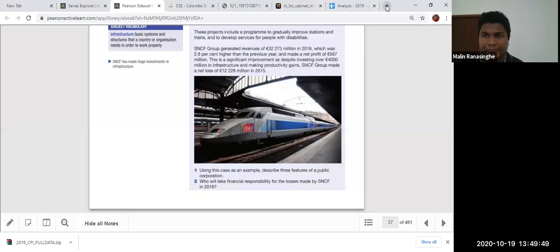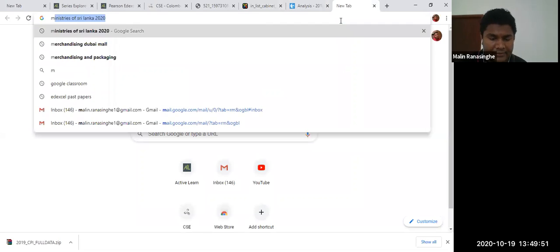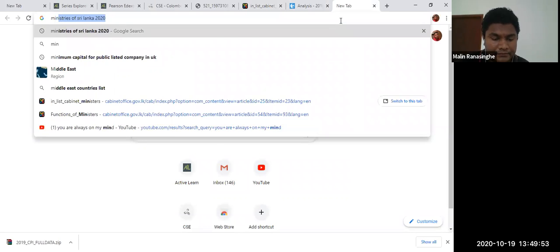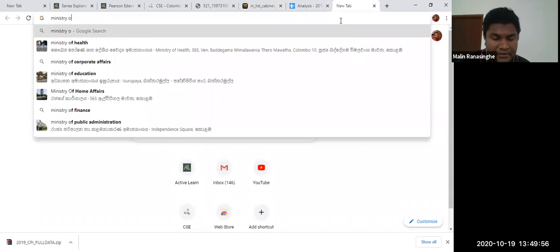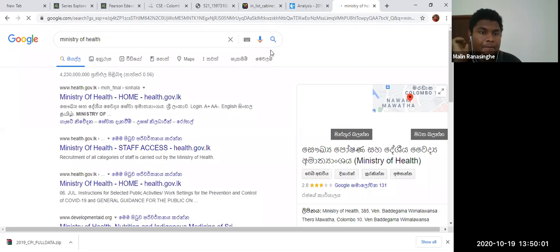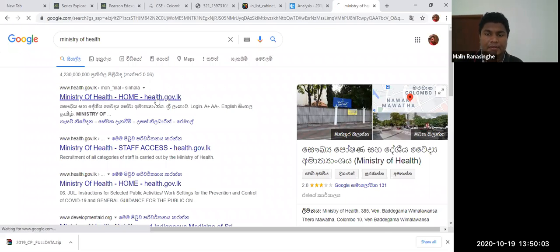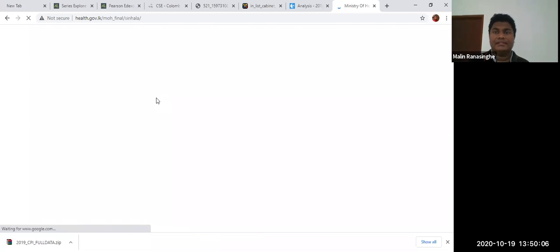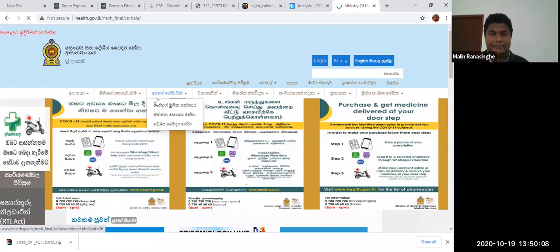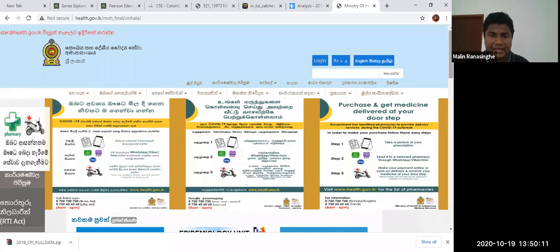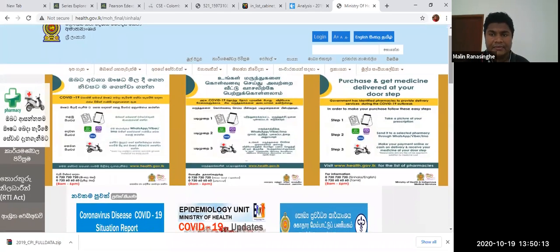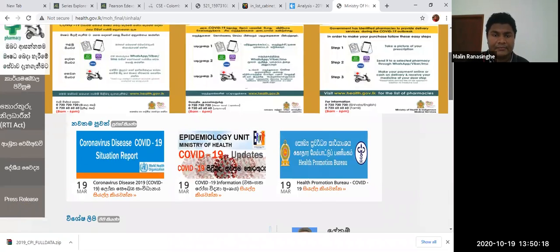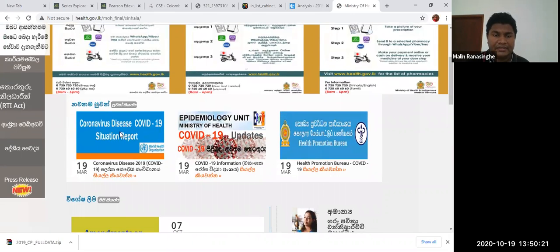For example, if you go to the Ministry of Health website, right now you can see what their services are and how much they are providing. There is so much information there. Purchase and get medicine delivered to your doorstep. Coronavirus disease COVID-19 situation report, and so much information.